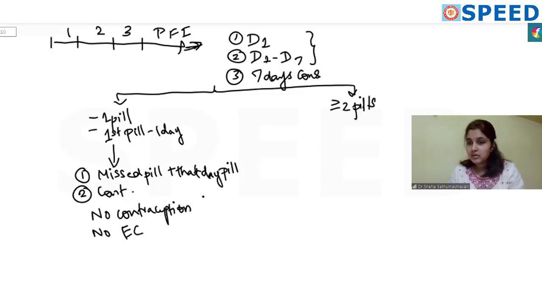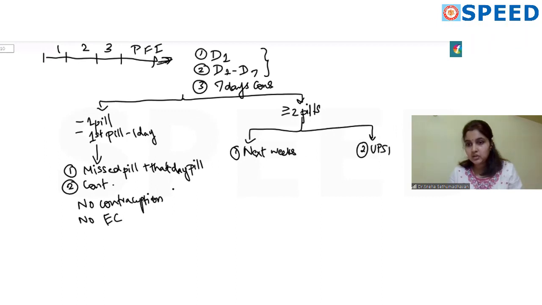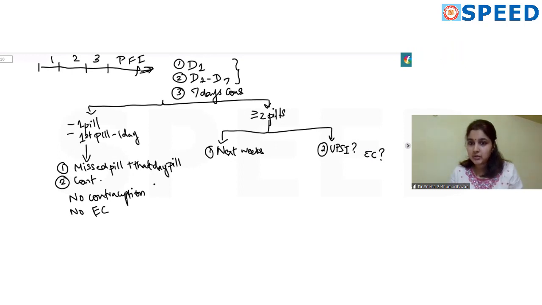Now when you miss 2 or more pills, your concern is whether your contraceptive effect is there for the subsequent weeks. That is the first question. What is the contraceptive effect for the next few weeks? And the second question is, if you have had unprotected sexual intercourse during the period you have missed the pills, are you at risk of becoming pregnant? So do you need emergency contraception? So you need to answer these two questions.